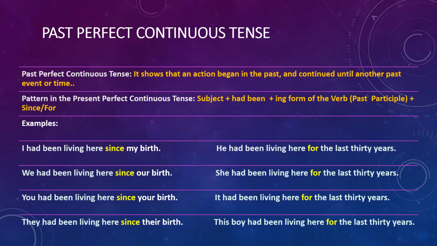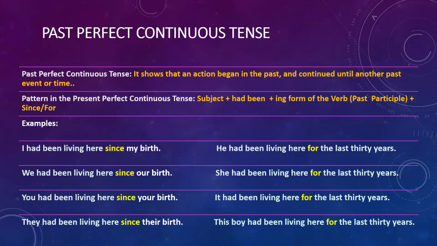For better understanding, let's go back to the present perfect continuous tense for a small comparison. In the present perfect continuous tense, what did we do? We used has been or have been. Has been is used for singular, and have been is used for plural.